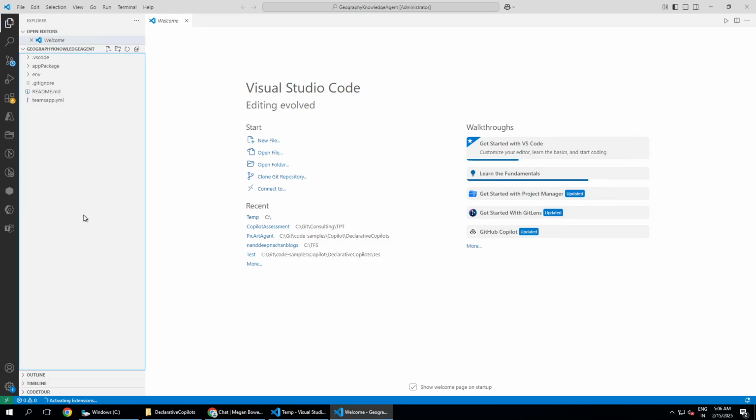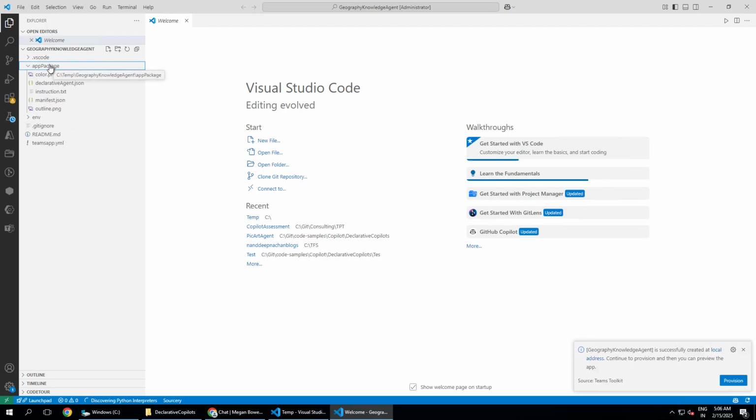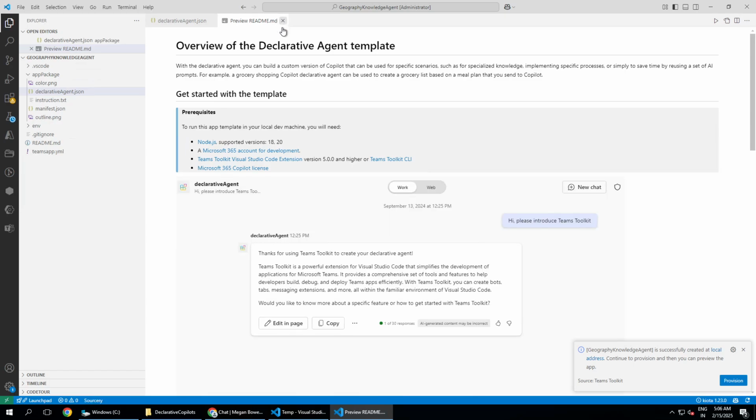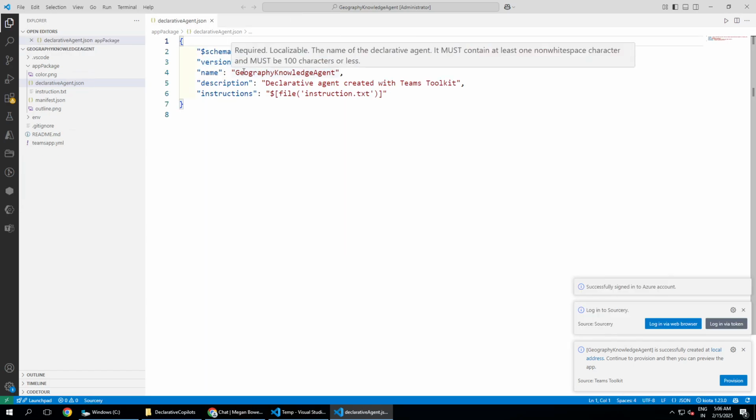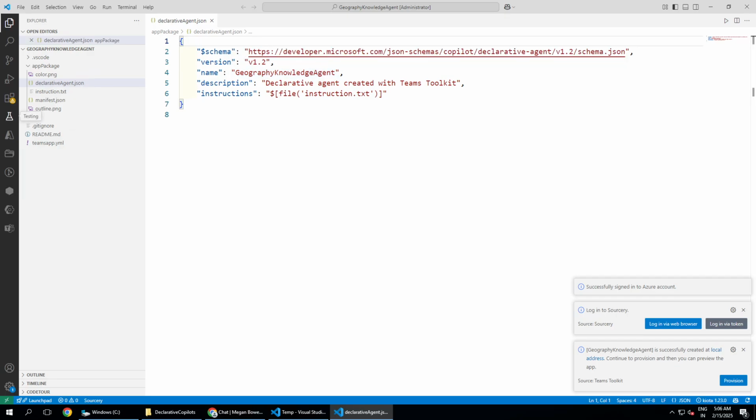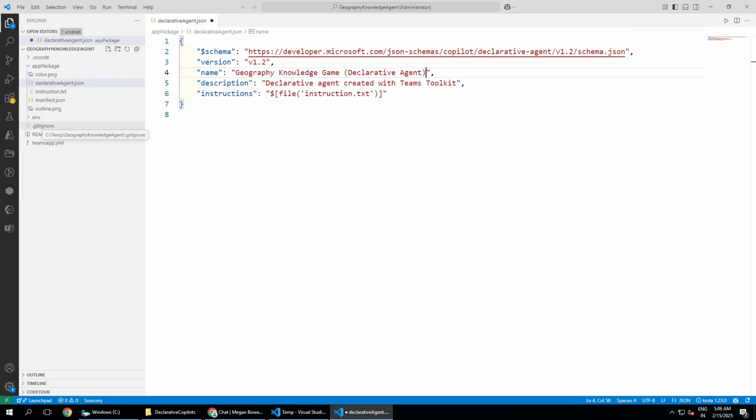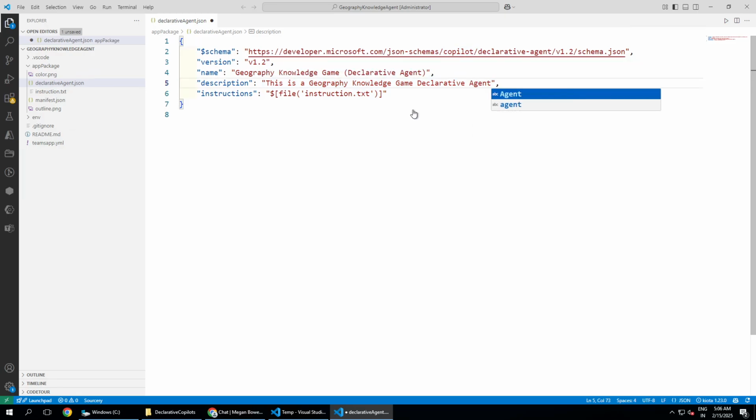All right, since this project has been scaffolded, let us see what we have got here. In the app package, we have declarative agent JSON, which defines your agent. Here we have the schema, the version, the name. Probably we can change the name, like calling it geography knowledge game, which is a declarative agent. If you want, you can give a description like this is a geography knowledge game declarative agent or declarative copilot, anything that you can call it. Let me make that change, and we will call it an agent, right?